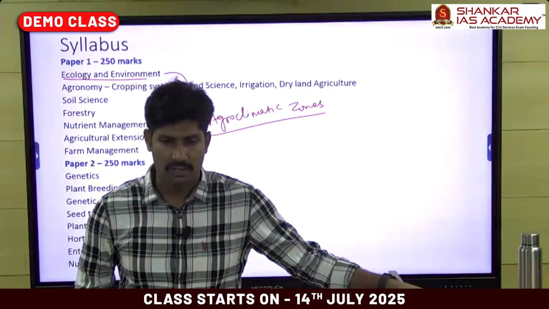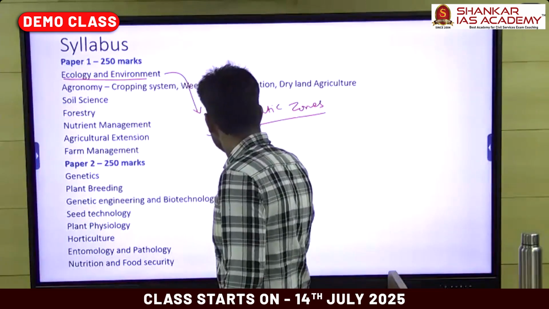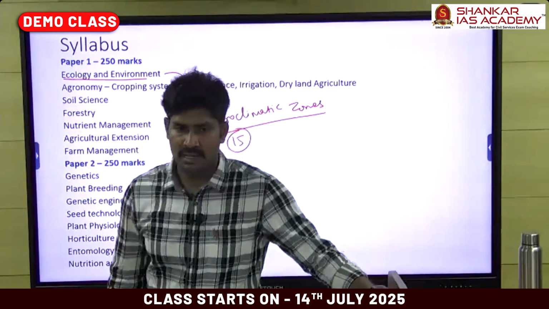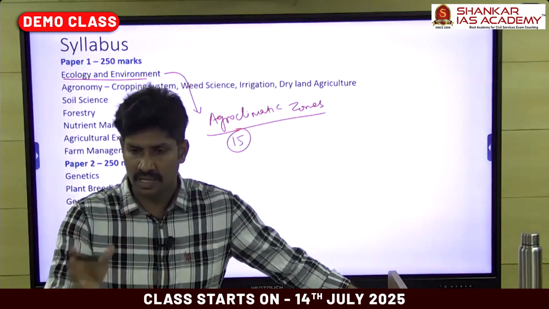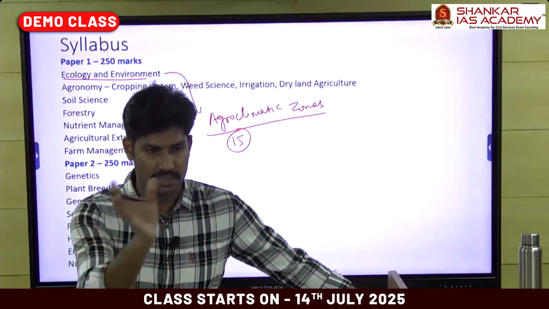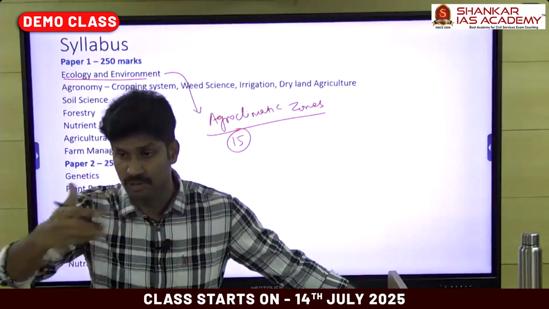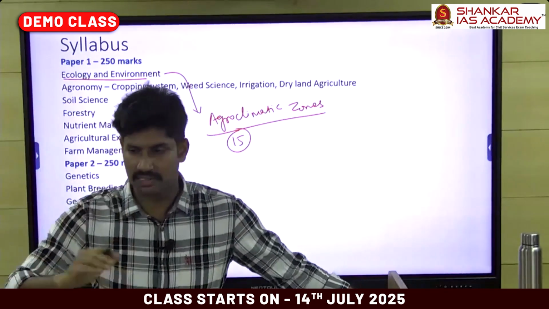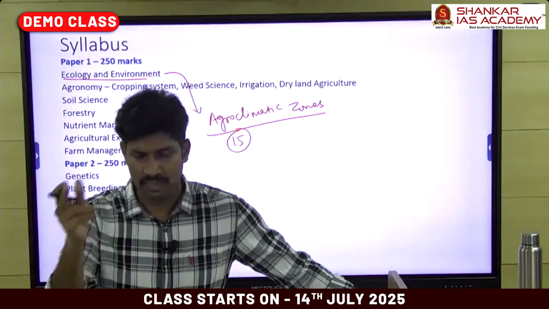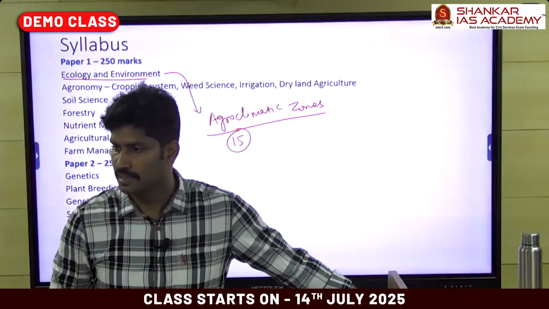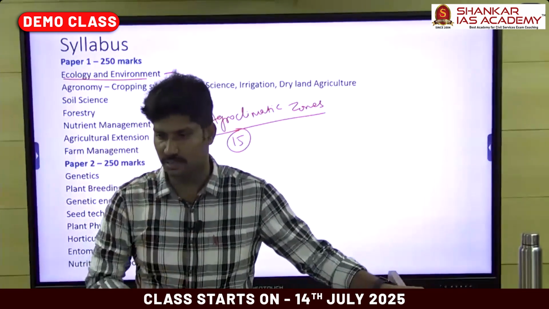So we have 15 major agroclimatic zones in the country. It is based on our physiographic division: western part of India, the desert region, northern part of India, Indo-Gangetic plains, northern Himalayas, eastern Himalayas, west coast plain, east coast plain, and the central plateau. These are based on the major physiographic divisions. We have 15 zones, right?